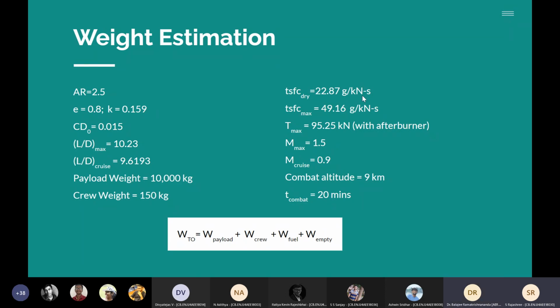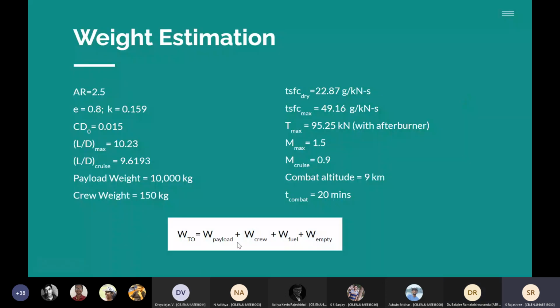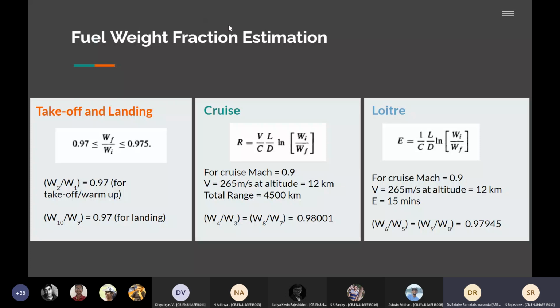These data we took by averaging from the reference aircraft. This will be the formula we'll be using to iterate and get the final weight. Now, the procedure for estimating the different weight fractions that are required. This is for finding the fuel weight fraction. The takeoff and landing, we took as 0.97 for both. The cruise phase, we used the Breguet range equation.